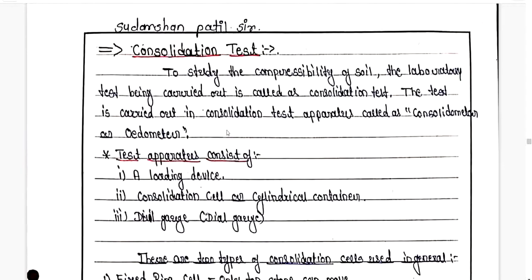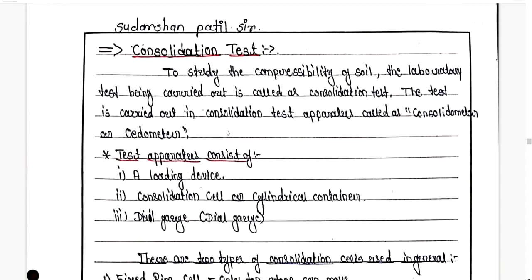Next, consolidation test. To study the compressibility of soil, the laboratory test that is carried out is called the consolidation test. Whatever amount of compressibility of soil has taken place over time, we need to find out. To prevent the settlement of the building, and to prevent differential settlement as well, we need to find out the compressibility property of the soil. To find it out, the laboratory test we carry out is the consolidation test. The test is carried out in